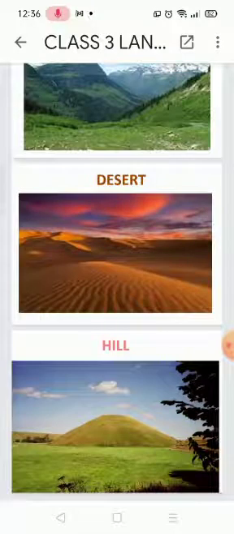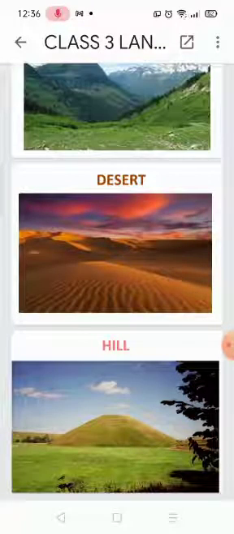Now the sixth one: lake is an area surrounded by water from all sides. It's not true. It's a false statement because a lake is a body of water in the center surrounded by land. Desert is a large portion of flat land. No, desert is a sandy and hot place. So this statement is also false.